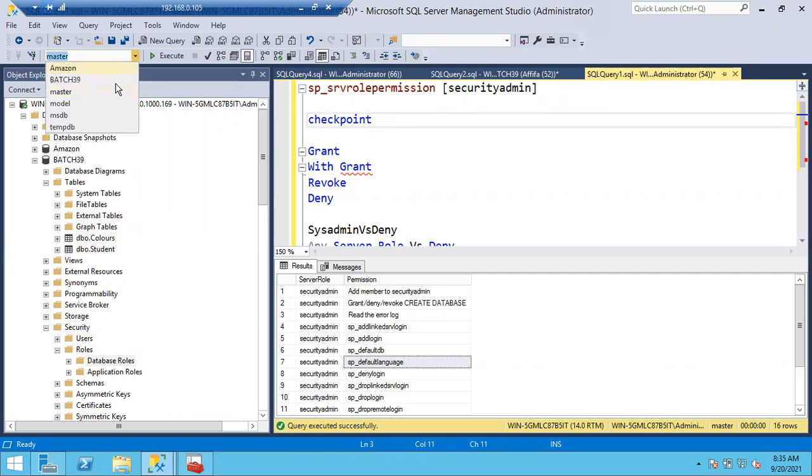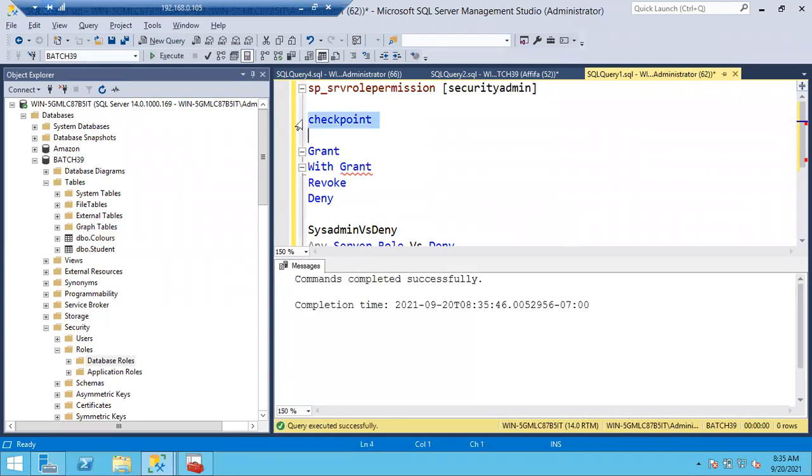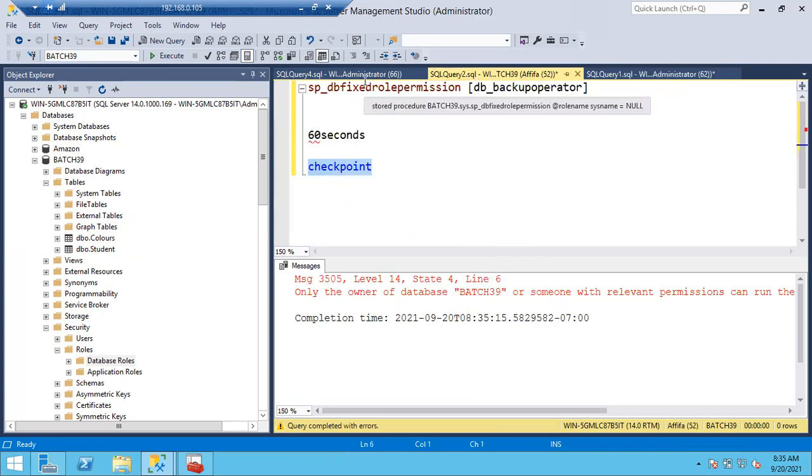So on any user database, I want to run this. Select the user database and run checkpoint. If any committed data is there, it is going to save it. If not, it won't do anything. Clear, guys? Any doubts? So what can the backup operator do? By default, the backup operator can take a full database backup and log backup. In this way, the backup operator will work.